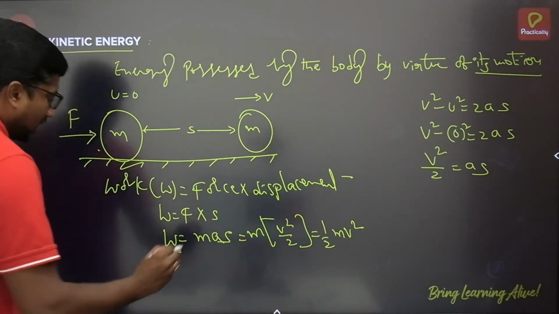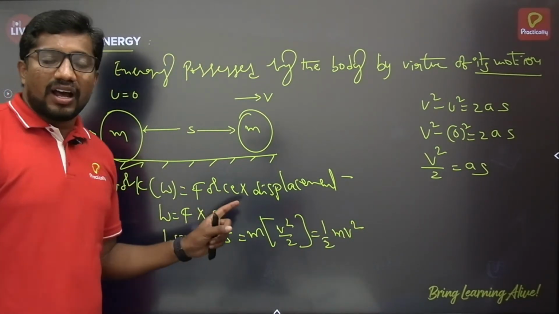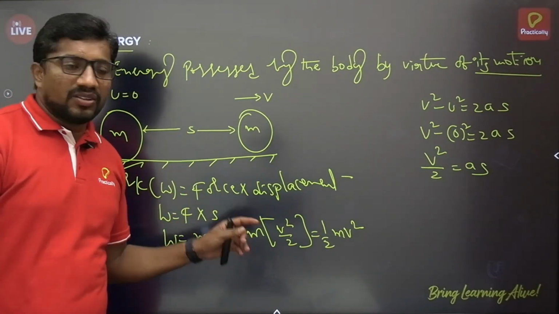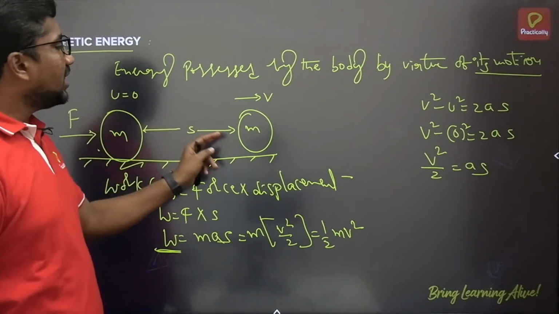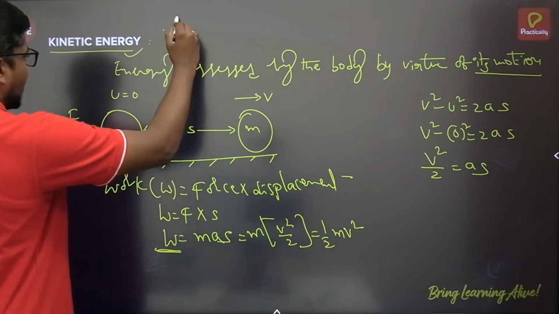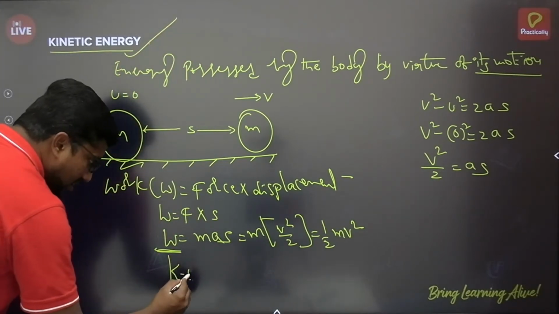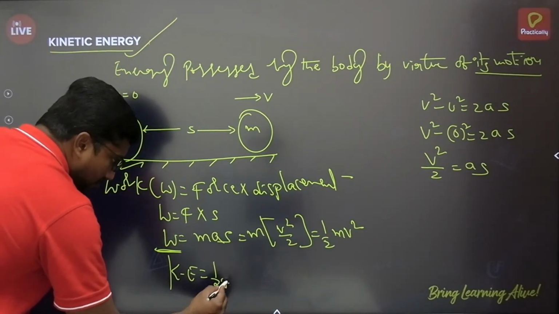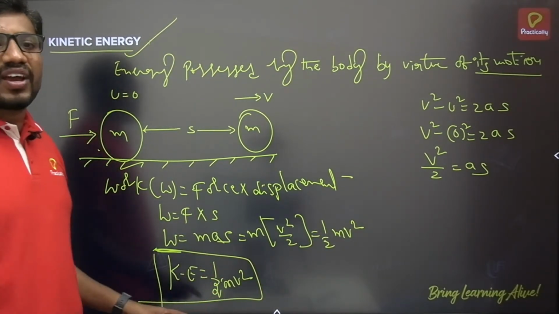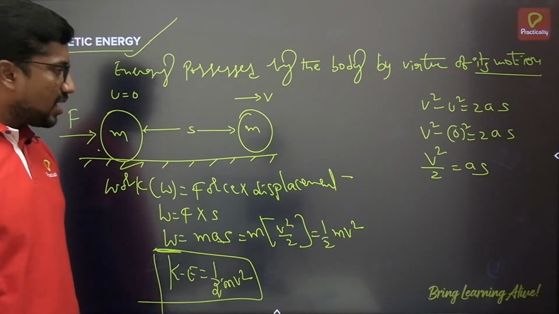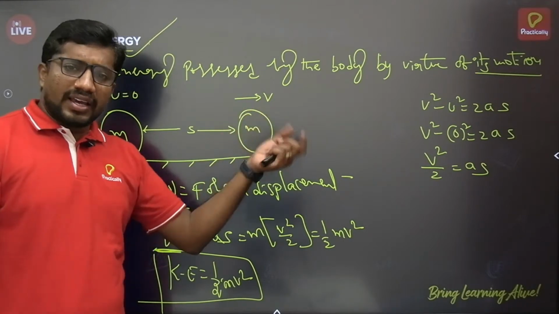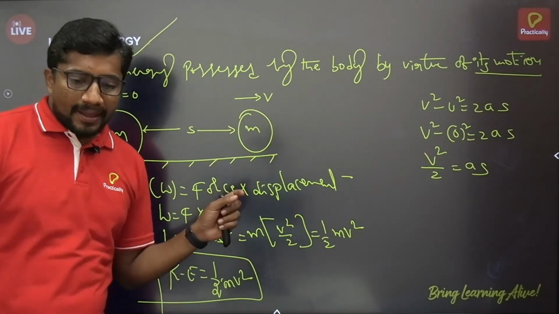Whatever work is done on or by the body will be stored in the form of some energy, the energy possessed because of its motion, which we call kinetic energy. So kinetic energy is equal to half mv square. This is how you can derive an expression for kinetic energy. Okay, fine.